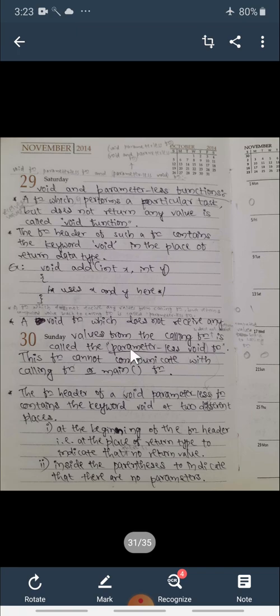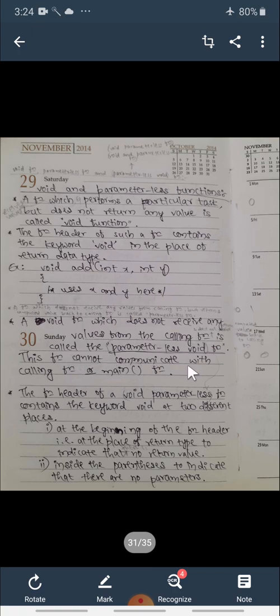So it is a combination of parameterless and void. So this function is called a parameterless void function. Since it is not receiving any values from the calling function, it is parameterless, and it is not returning any value to the calling function, so it is void. So it is a completely parameterless void function, or we can also call it a void parameterless function, or else a void and parameterless function also.